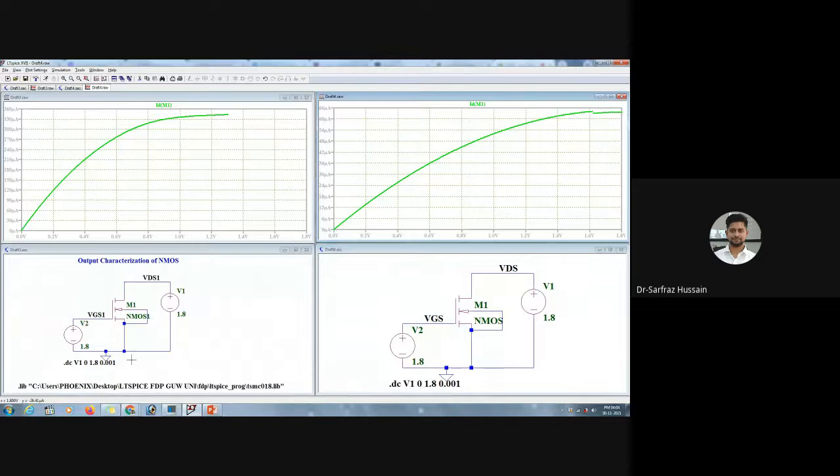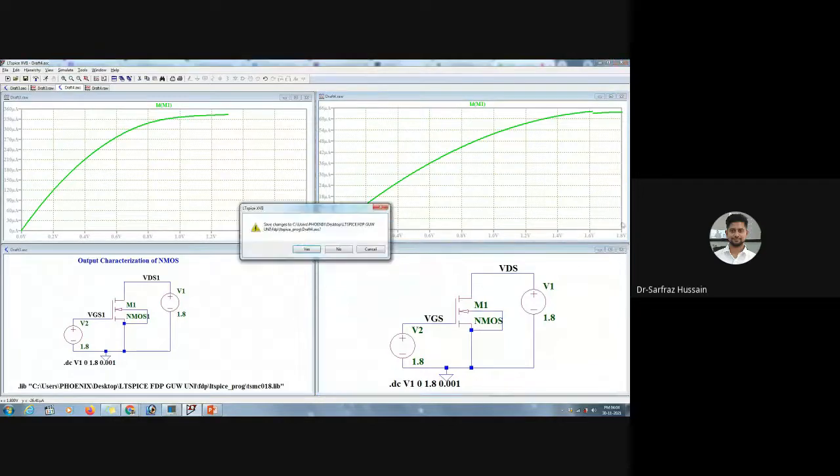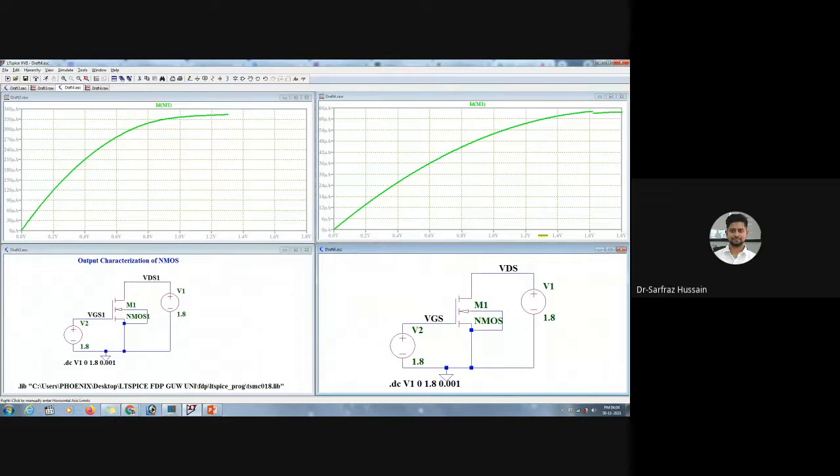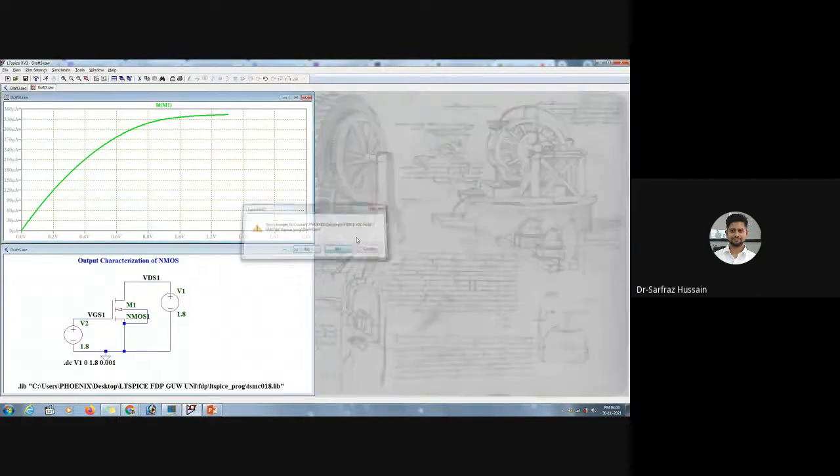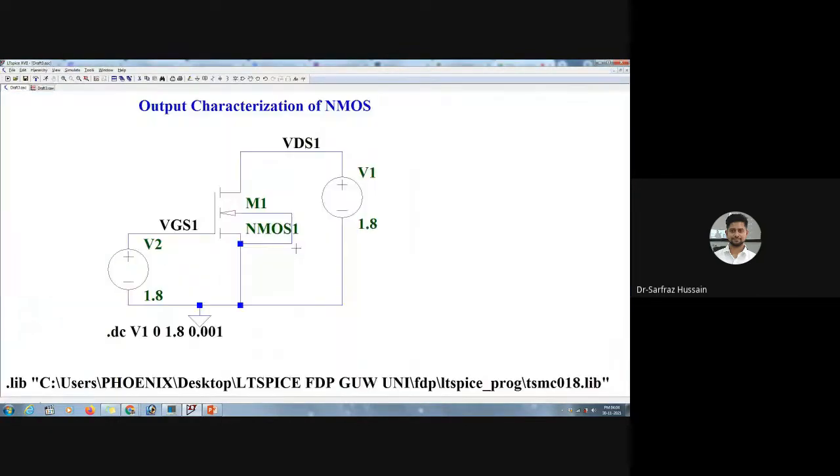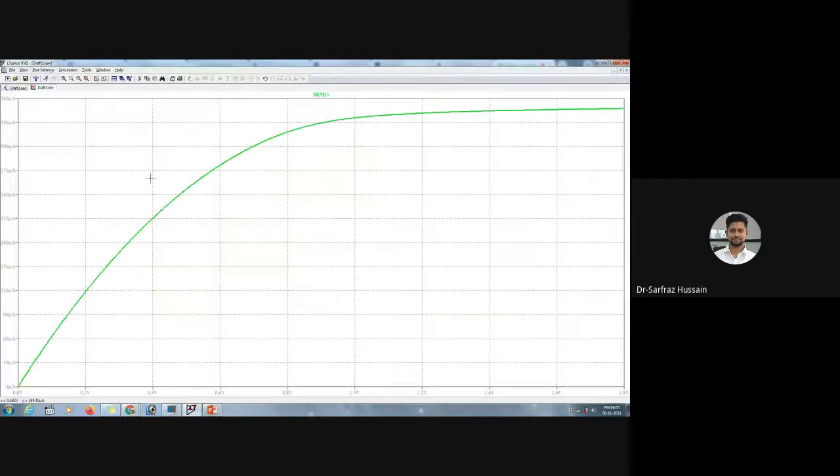Now we want to use the 180 nanometer technology, so we will basically be using this one. So let us just discard this. Let us not save this one. Now we have this one. So we want to do the output characterization of NMOS. So this is the output characteristics of NMOS.